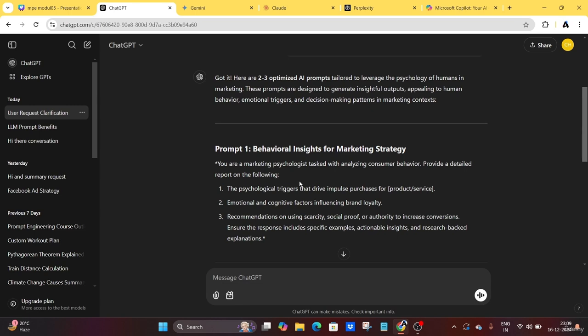Even AI is writing the prompt using the act as a persona prompt pattern. This is the importance of the act as a persona prompt pattern. Even AI uses that pattern in the prompt itself. You can see here, you are a marketing psychologist. That is the most important part of using the act as a persona prompt pattern, right?